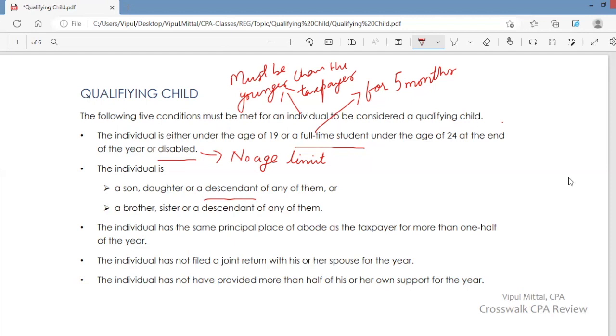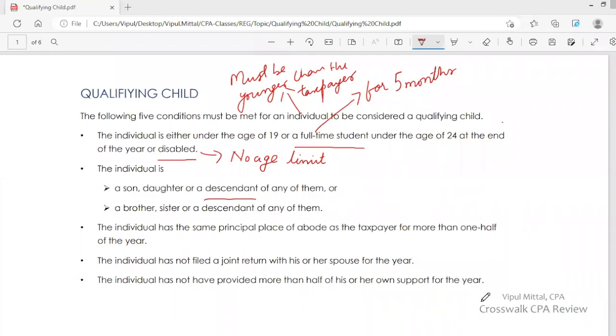Now, this individual can also be your brother, sister, or descendant of any of them. We are talking about your niece, nephew. Yes, you may claim your nephew as your qualifying child. You may claim your niece as your qualifying child. So an individual who is your brother or sister or descendant of any of them may be claimed by you as your qualifying child, provided other conditions are also met. And when we say brother or sister, we also include stepbrother, stepsister, half brother, half sister.